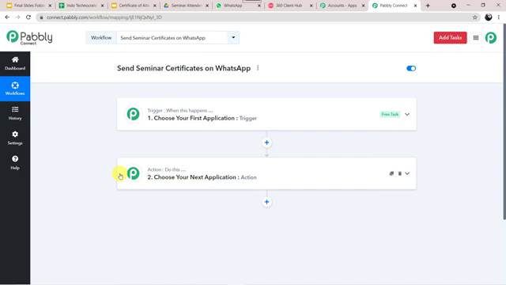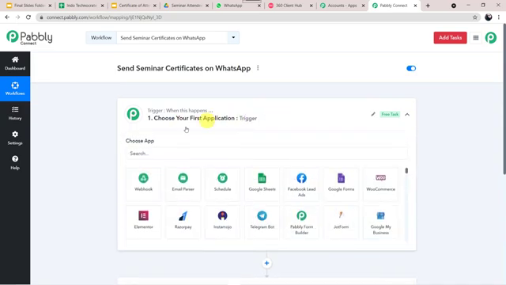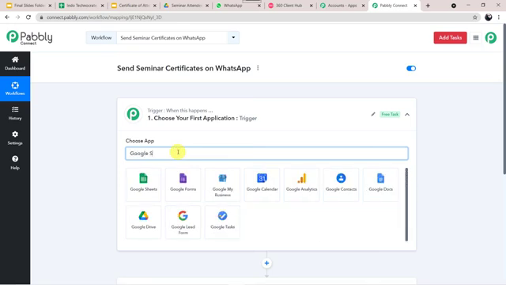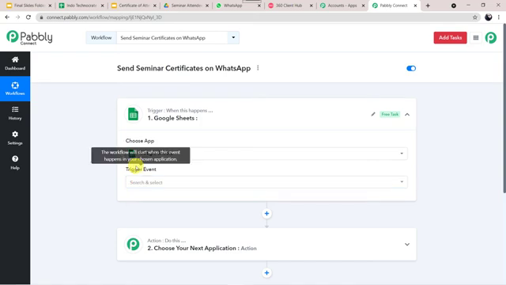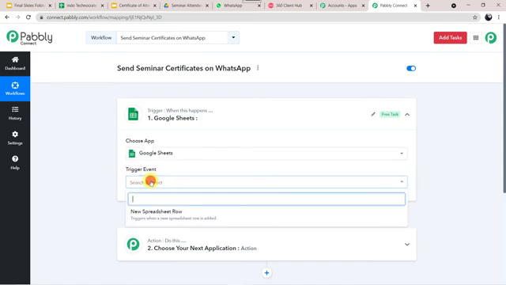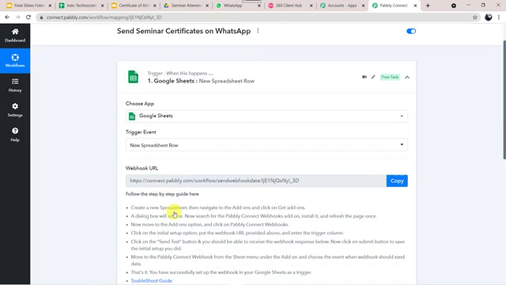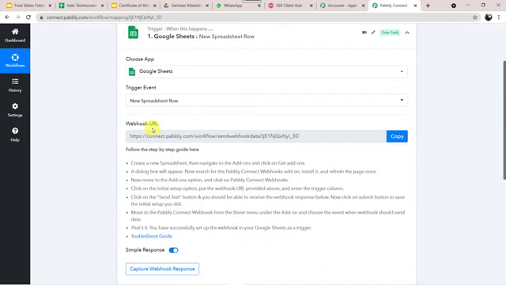Okay. So here in the trigger window, we are going to select the application name as Google Sheets. Let us select Google Sheets. Here in the trigger event, we are going to select new spreadsheet row. Now here we can see a webhook URL and some steps are also given. Let us read the steps.